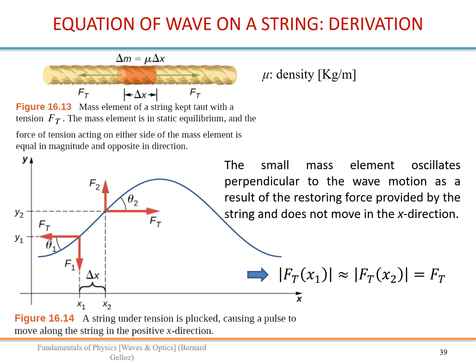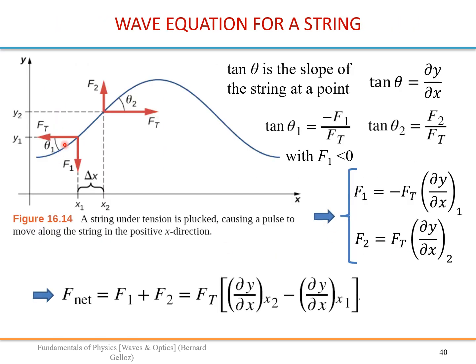The magnitude is the same. So we call the magnitude Ft. So our point here will move only up and down. So we need to apply Newton's law in the vertical direction. So we need to express F2 and F1.